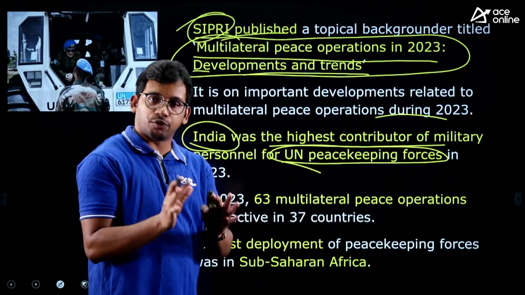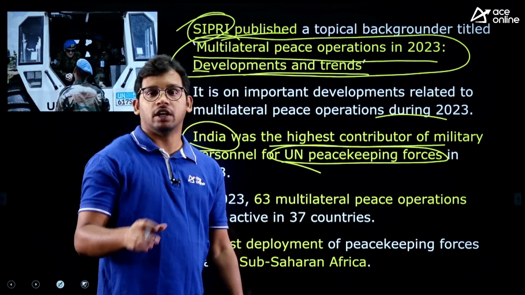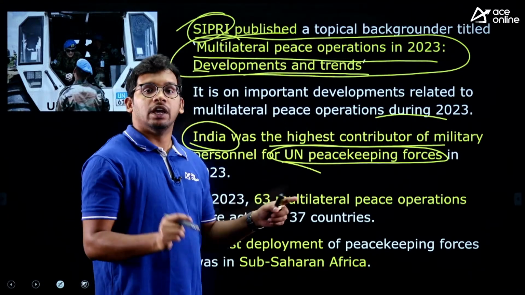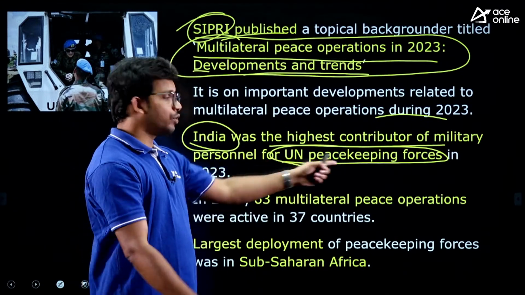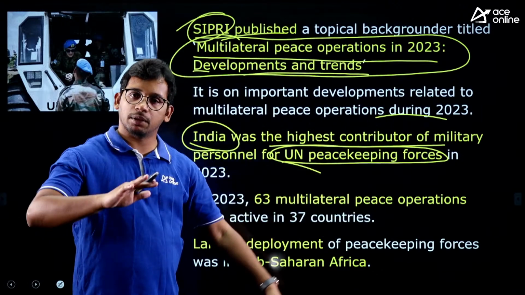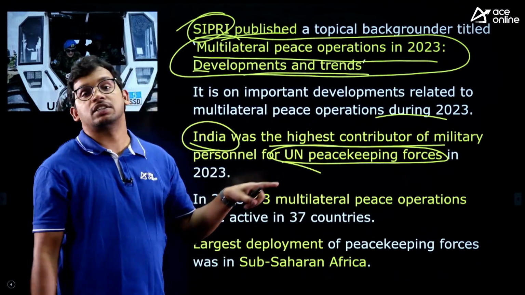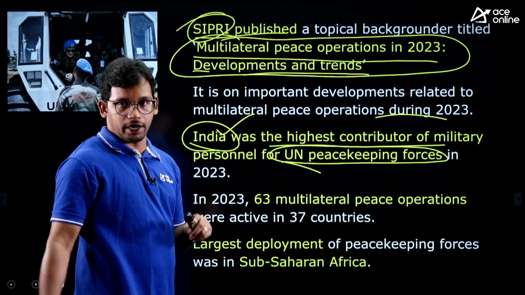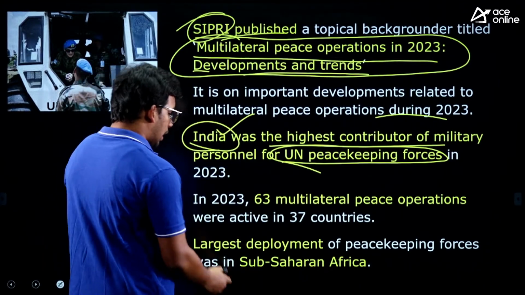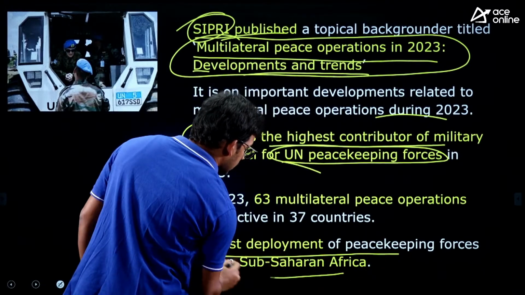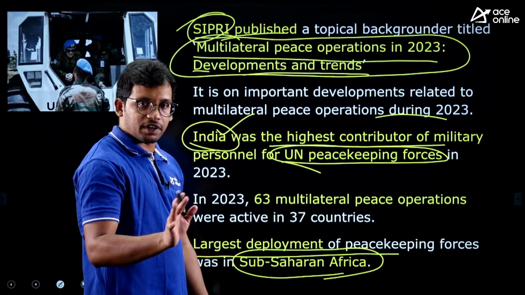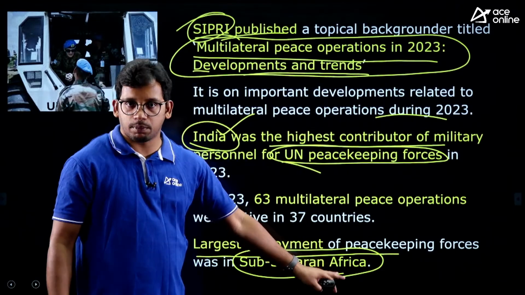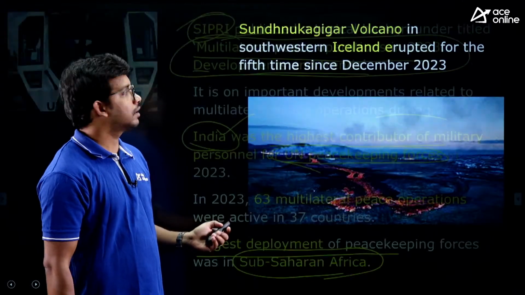India has the highest contribution in terms of military for the UN peacekeeping force. There is a police force for the United Nations. Just as we have different states and different police officers, every country also contributes to the UN peacekeeping force for maintaining peace across the world. India is the largest contributor to that force. This is important data to be remembered, right? And the largest deployment has taken place in Sub-Saharan Africa. Africa has the Sahara desert, and below that we have the Sub-Saharan countries. So this is a fact.